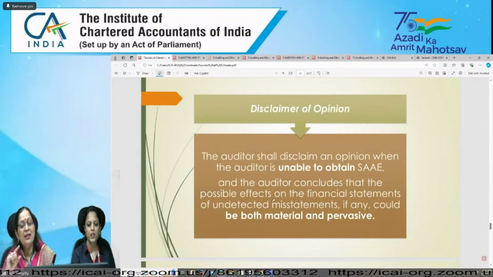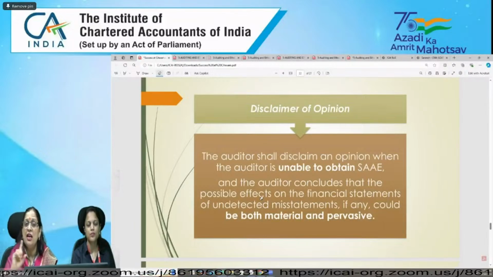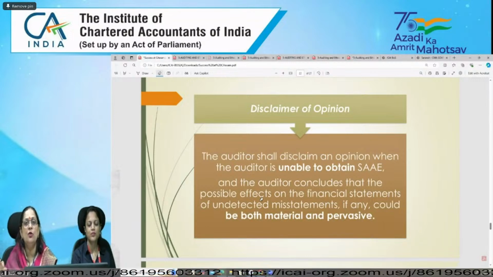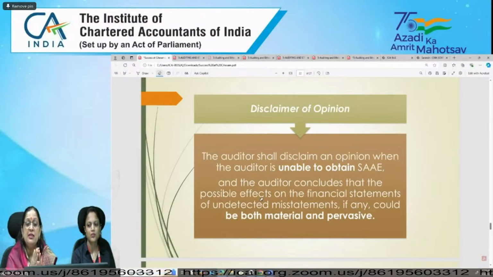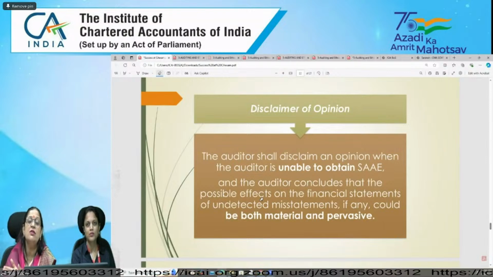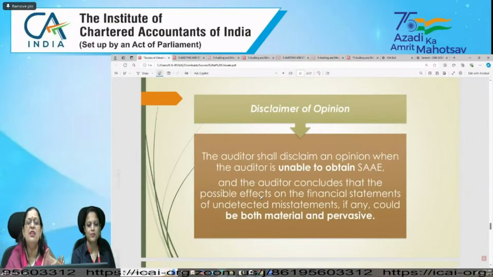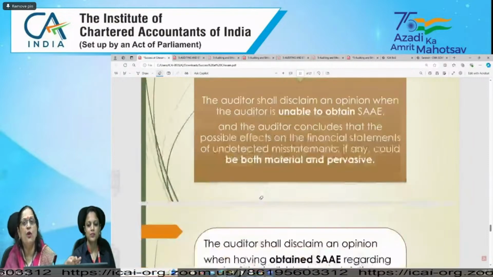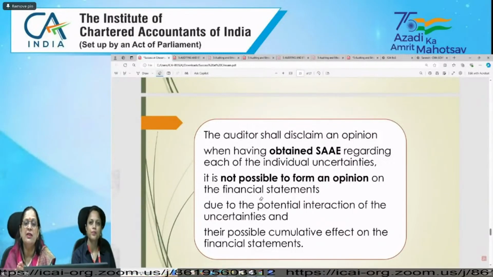So opinion can be expressed when you are having sufficient and appropriate audit evidence. If you are not having sufficient and appropriate audit evidence, you will not be able to express your opinion, right? And when you are having it, you will check whether it is material and pervasive or not. When you are able to ensure that this is material but not pervasive, then you will go for qualified opinion.